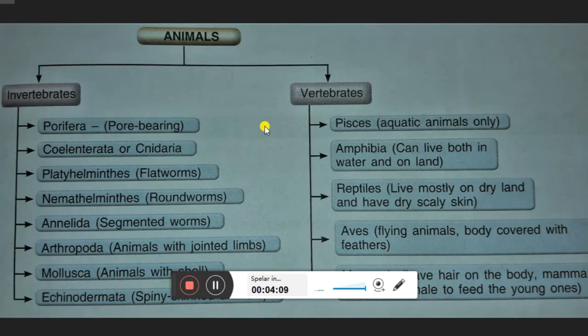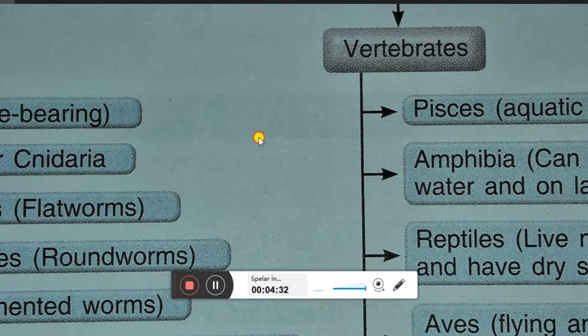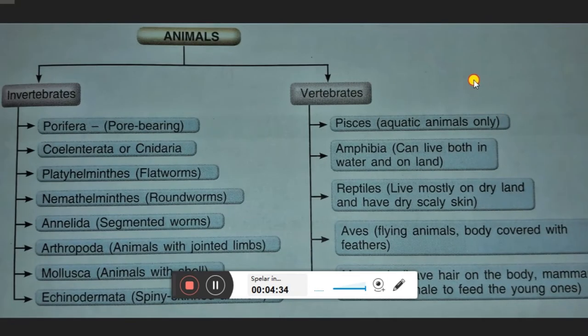Now moving towards the different phyla present in both groups. The invertebrates have 8 groups, and vertebrates have 5 groups. In this video we will study the invertebrates and their different phyla, one by one.